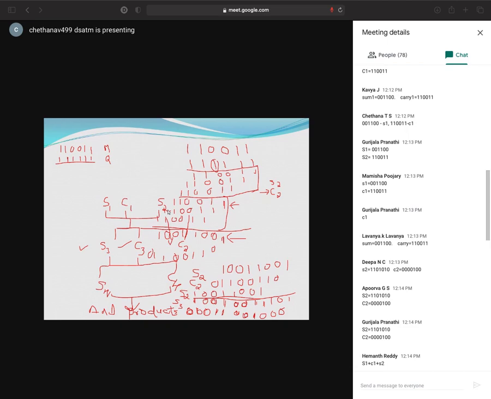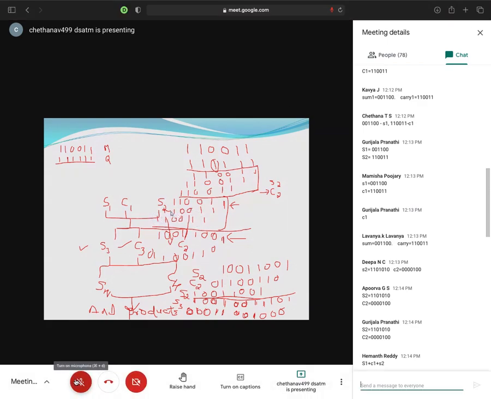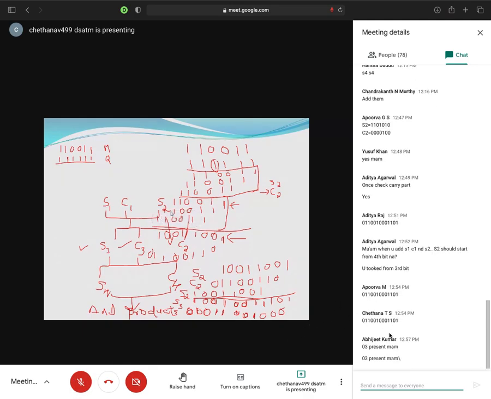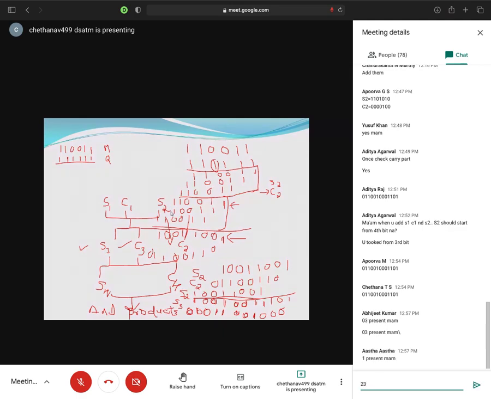Okay, then attendance. Asta? Asta is there? Okay, she's absent. Yusuf? Present, ma'am. Abhijit Kumar? Abhijit is absent. Abhijit is present. Okay. Number 3 present. Number 4?